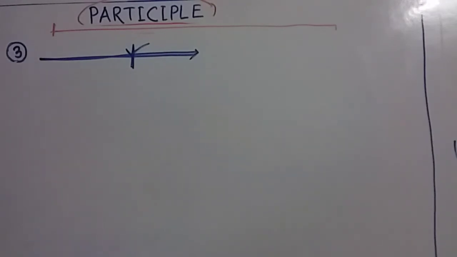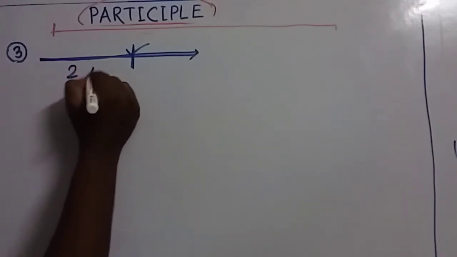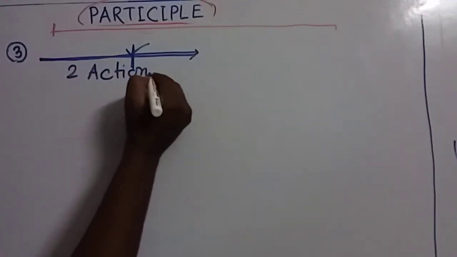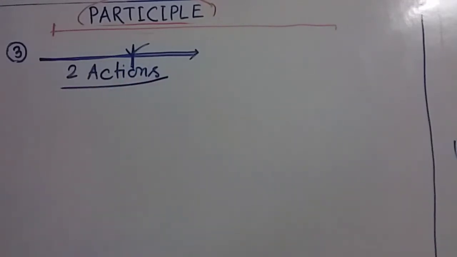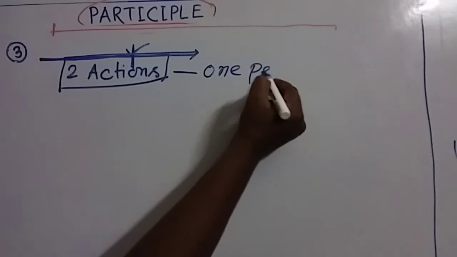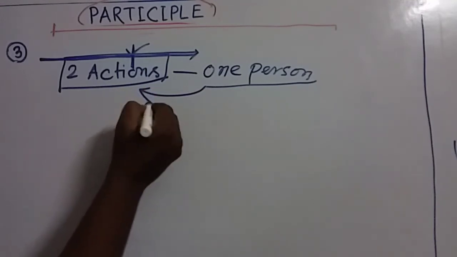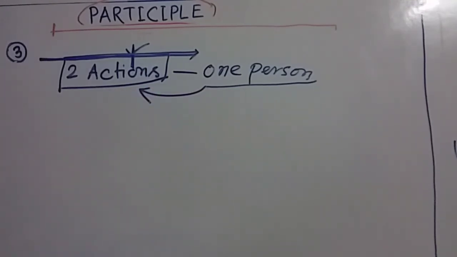So my dear friends, it means that two actions are going on simultaneously, or you can say two actions are going on at the same time. But one thing we have to remember, this has to be done by one person. That means this person is doing two activities at the same time. I am just giving you one example. In this situation, we can use present participle. Let's look at the example.